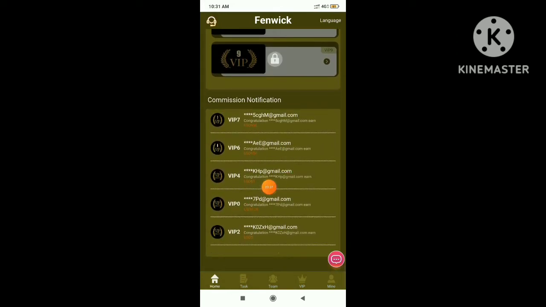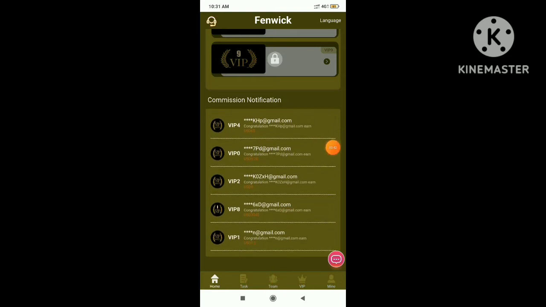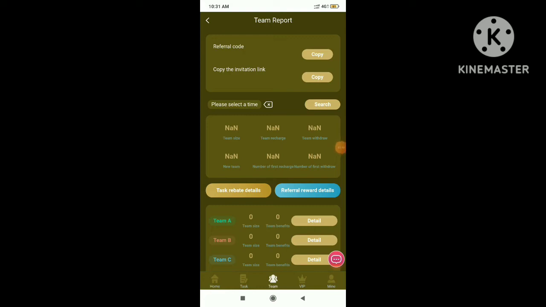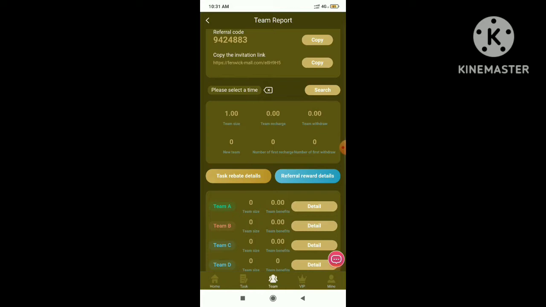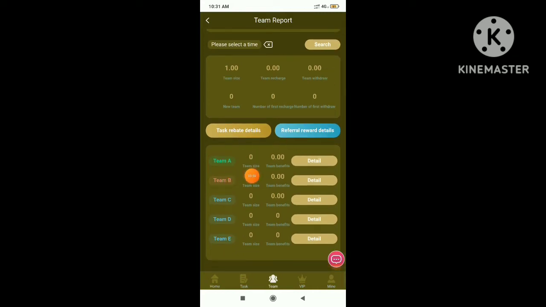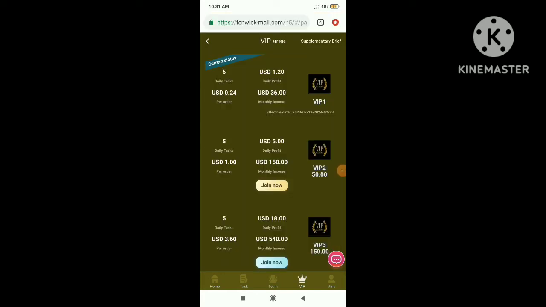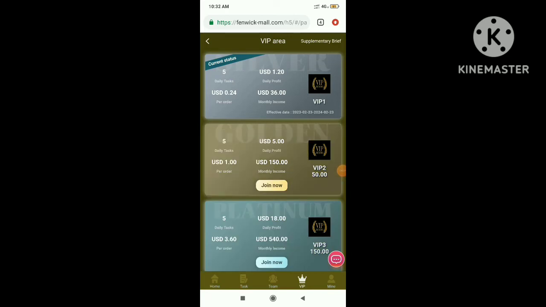Next guys, here you can see your VIP area. In VIP area guys, there are various VIPs. VIP level, VIP 2 needs 36 USDT and daily it will give you 1.2 USDT. In the same way, these are the amounts of VIPs and you need to deposit some amount and daily you can withdraw a good amount from this platform guys. VIP 1, 2, 3, 4, 5, very beneficial, very good website for earning. So I just request you to invest in this platform.